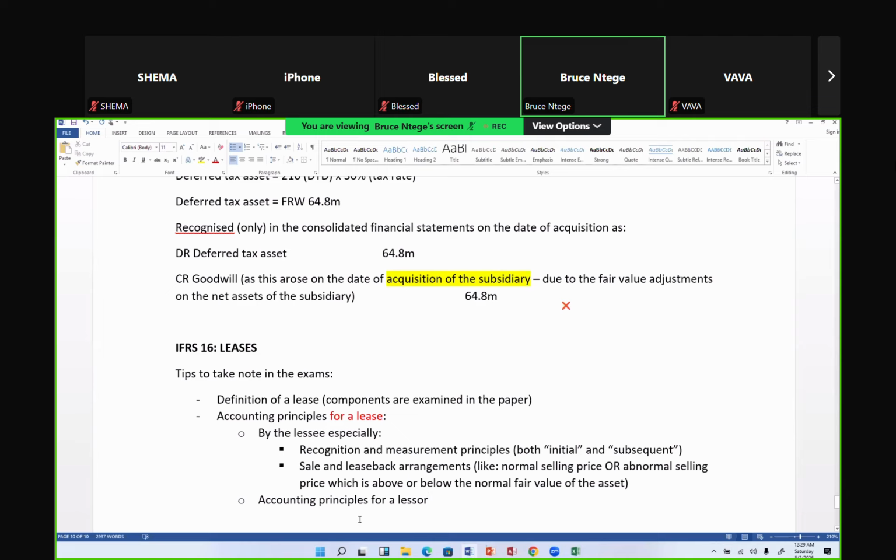Okay, so these are the concepts we are looking at. If I'm a student, I would now start ticking or crossing: am I good with the definition, especially the components in that definition, which can be examined? Am I good in accounting of a lease by a lessee? I want it to be a lessee, so that you don't get confused. Okay, am I good in accounting principles for a lessor?